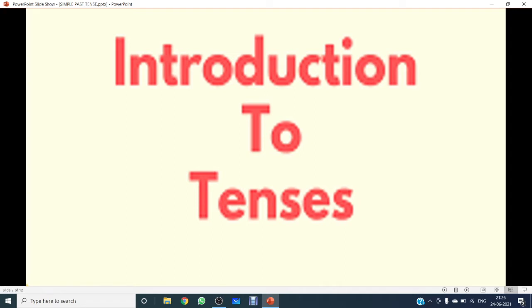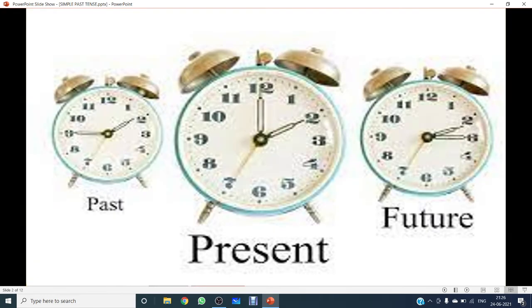This we have done beforehand also. Hope you all remember what is tense. Tense is a form of the verb that is generally used to denote the time of an action. Now, what are the three different kinds of tenses we deal with? Present, past and future. Now, as we have already done beforehand, what's present tense? What is present tense, children?